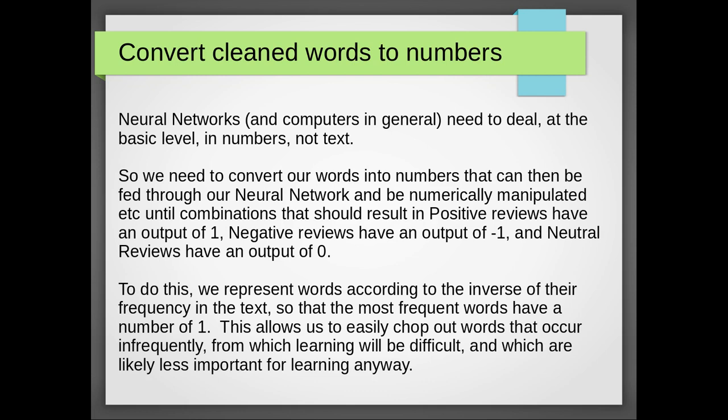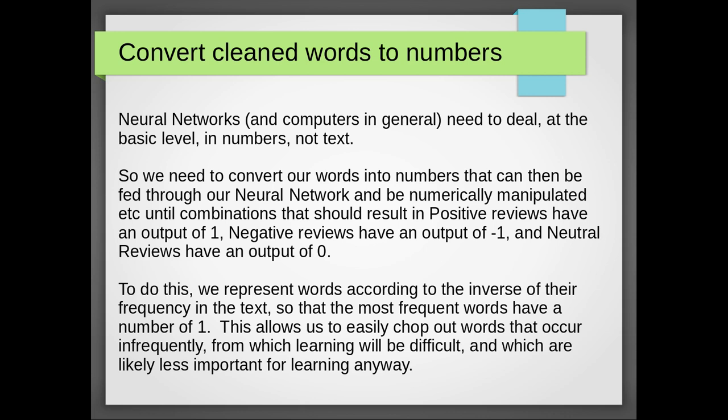So once we've got our clean data, one of the first things we're going to need to do is to convert our data, which is currently a list of words, albeit cleaned up and removed of all these common words like the and stuff. We're going to need to convert them into numbers. And the reason we need to do that is because computers work ultimately at the numeric level. They work with numbers. They don't work with text. And so neural networks, when we feed things through, we have to feed through numbers because it's going to be manipulating numeric values, as we described earlier, to try and get to a particular output.